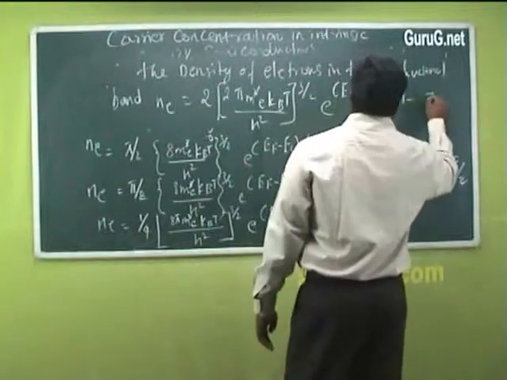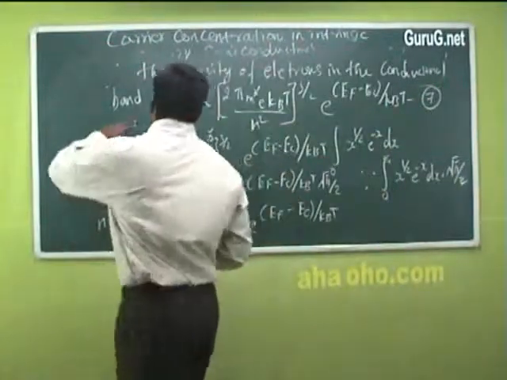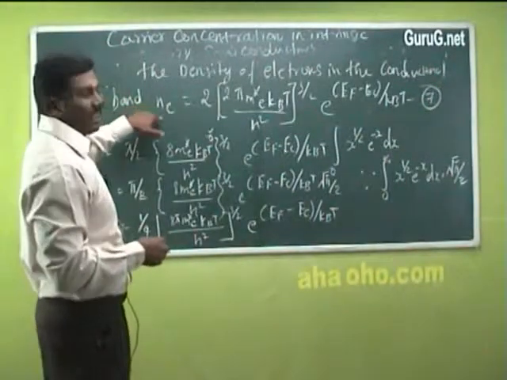So put this as equation number 7. So this is the density of electrons in the conduction band.